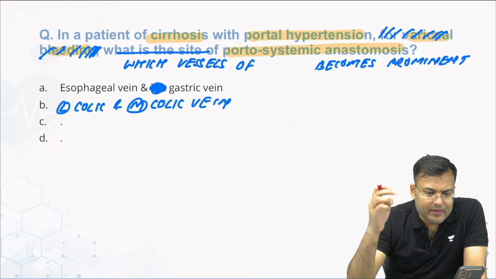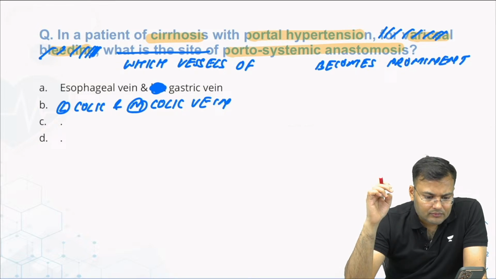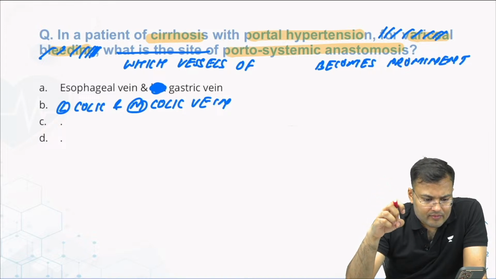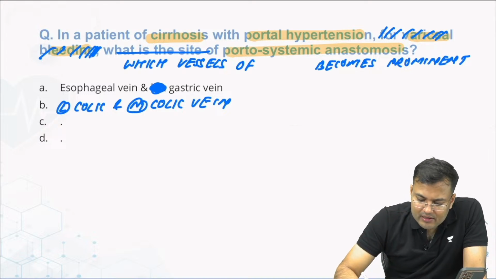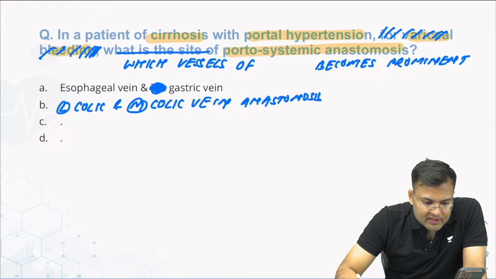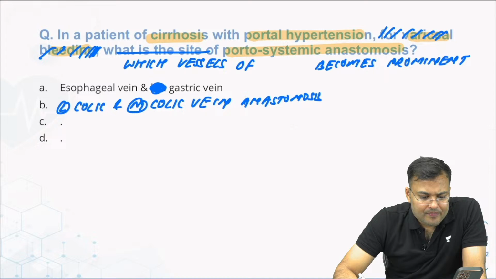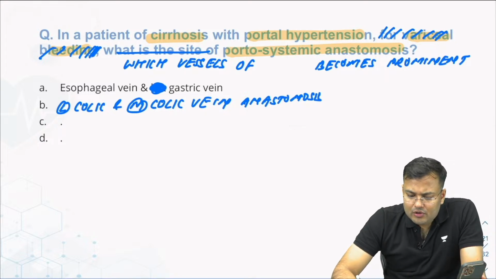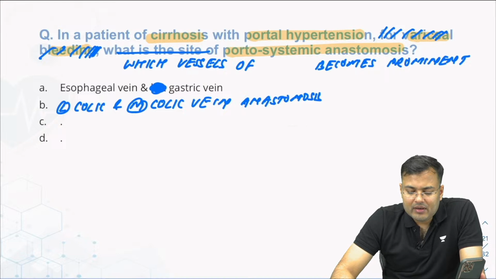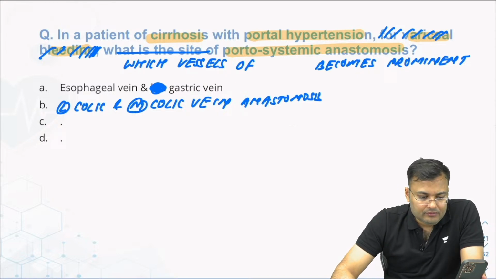Which vessel becomes prominent? Left colic and middle colic anastomosis. So which vessels of portosystemic anastomosis become prominent? Ayush, what were the other 2 options? You remember other options?